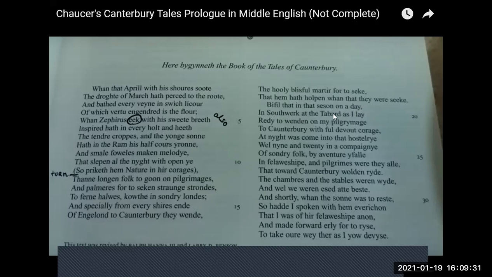I'll only tell you the basic lines of this text so that this becomes clear for you and so that you are also familiar with the language of the time, because you will be doing Canterbury Tales, not in the original, with your other teacher. He will be teaching in modern English.